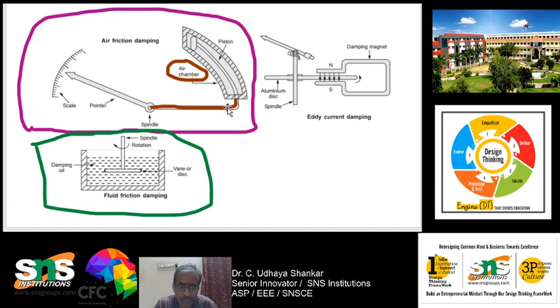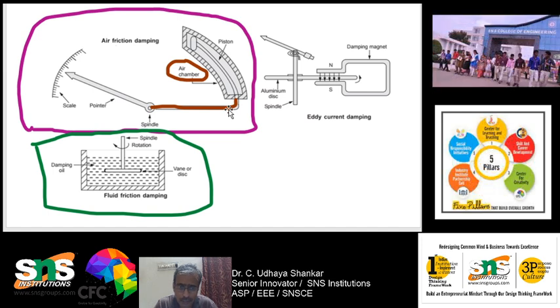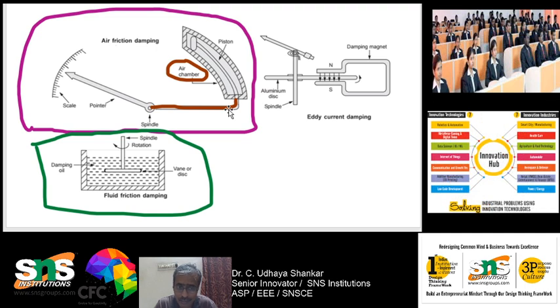So, hope you are all clear. Okay. That is damping system, 3 types. That is underdamped, critically damped and overdamped, and similarly there are 3 different types of damping. That is one is the air friction damping, fluid friction damping and eddy current damping. Okay, I will come to eddy current damping.